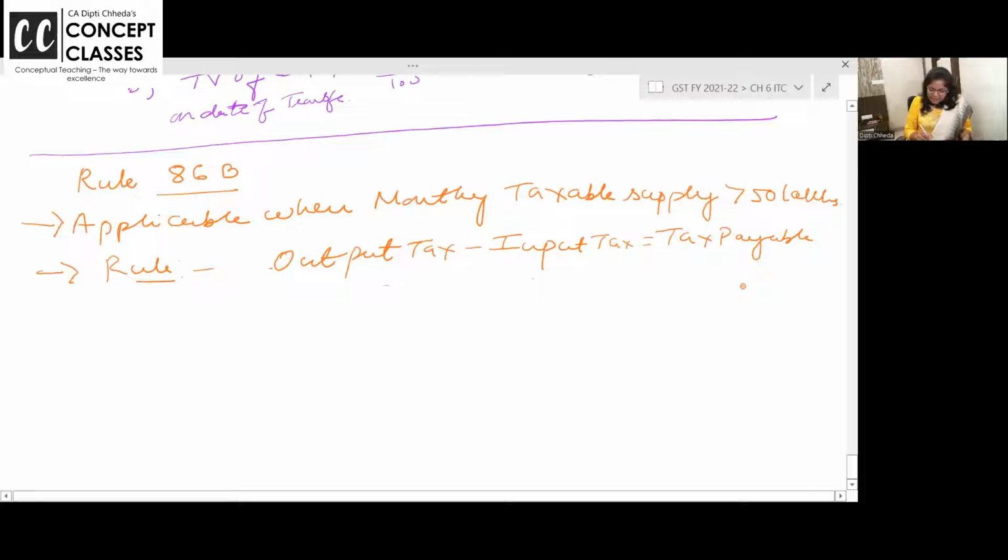And the rule says you can take, one second.